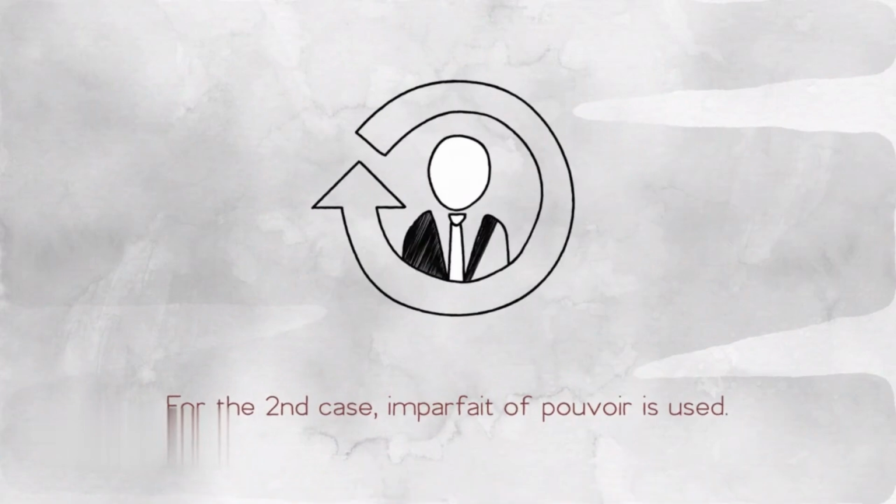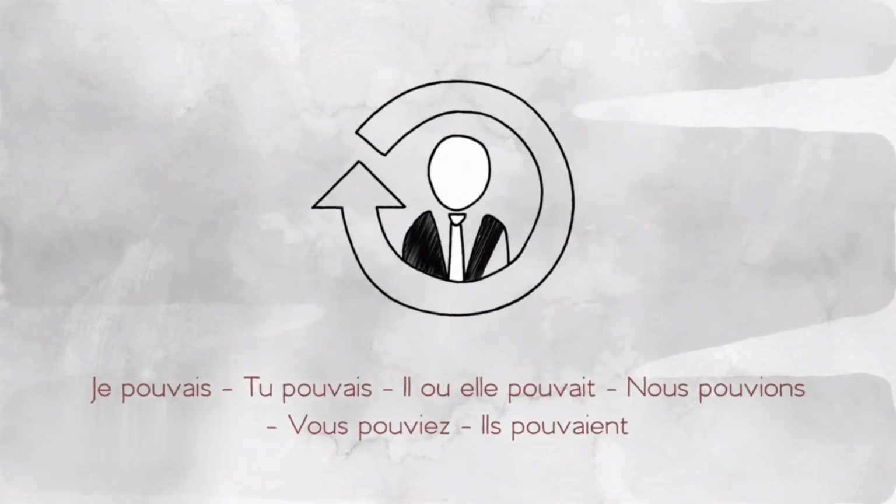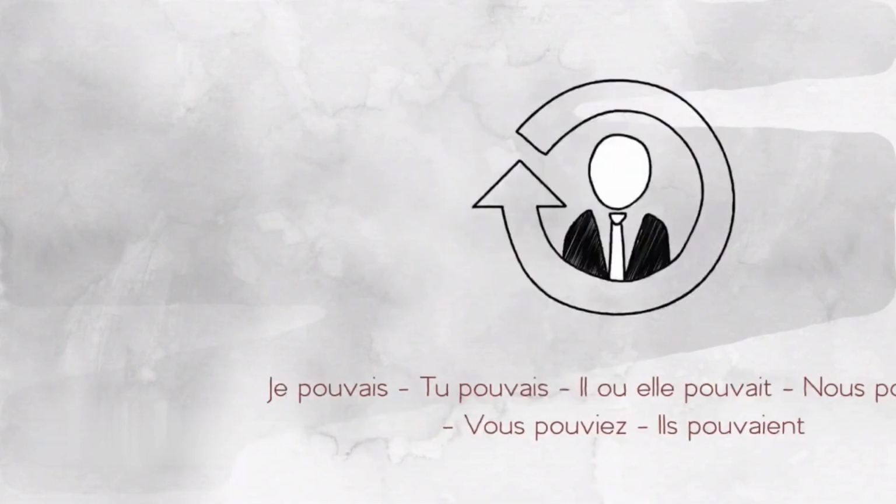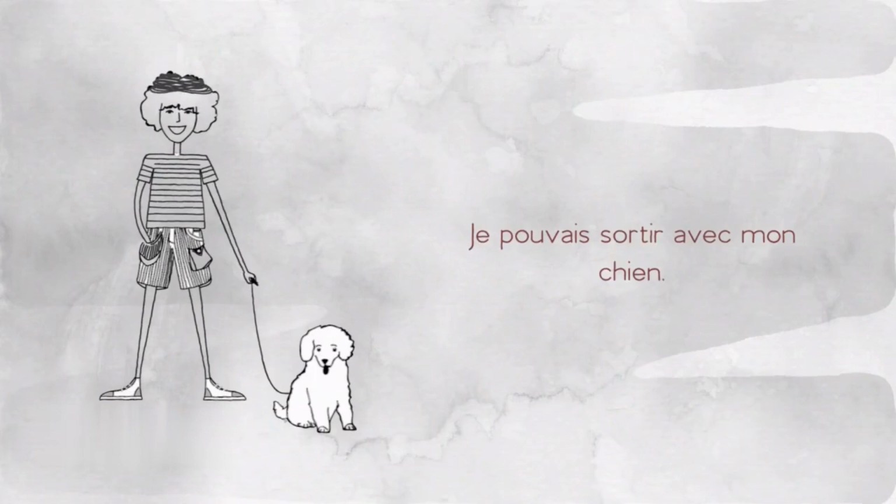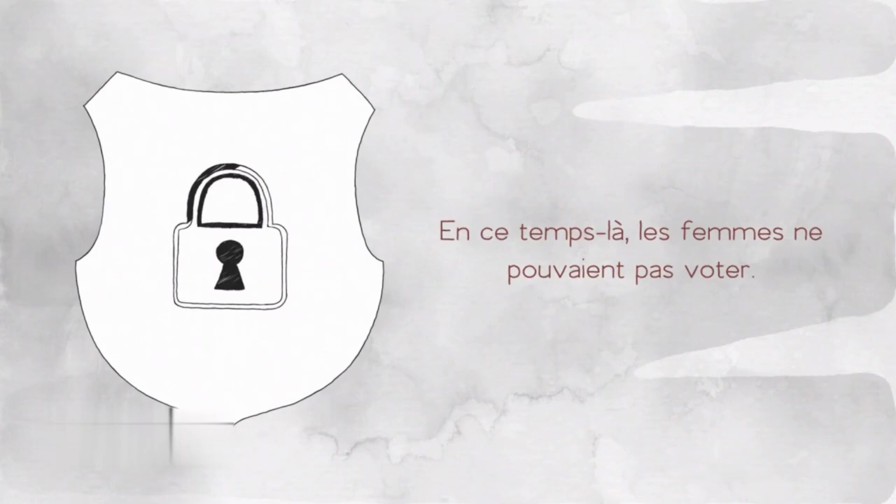Here's the second case. When could refers to a description or a habitual action, the imparfait of pouvoir is used. It goes like this. Je pouvais, tu pouvais, il ou elle pouvait, nous pouvions, vous pouviez, ils pouvaient. Remember that this case is used when the action was repeated in the past. For example, je pouvais sortir avec mon chien. Another example. En ce temps-là, les femmes ne pouvaient pas voter.